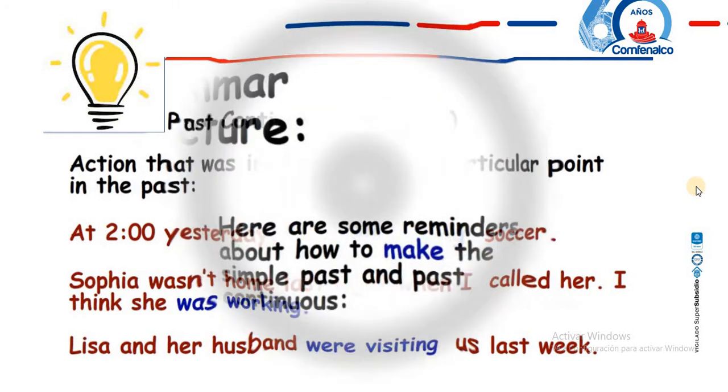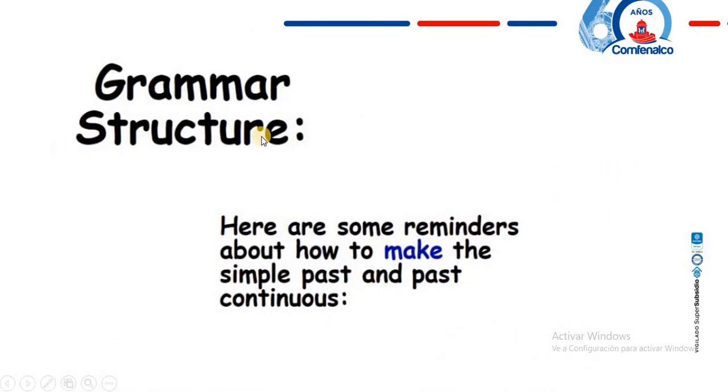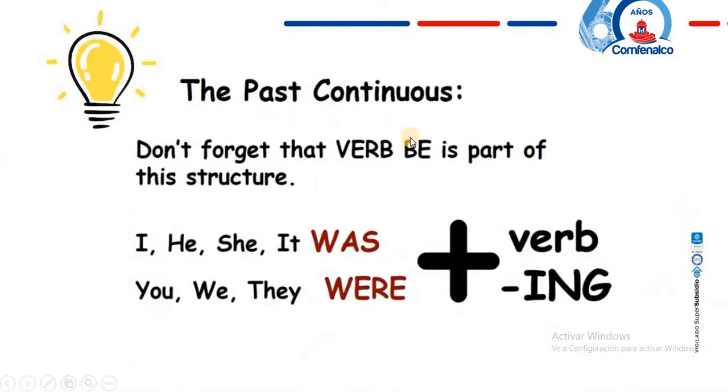Let's go to the other one. And it says how to take into account the grammar structure. So here are some reminders about how to make the simple past and past continuous. So we have in here the past continuous. Remember that you always use the was and were, which is the verb be, which is also part of that structure. And then we use the verb ending in ing. So we're going to learn everything about this in the guide number 1 and also on your notebook and student books.